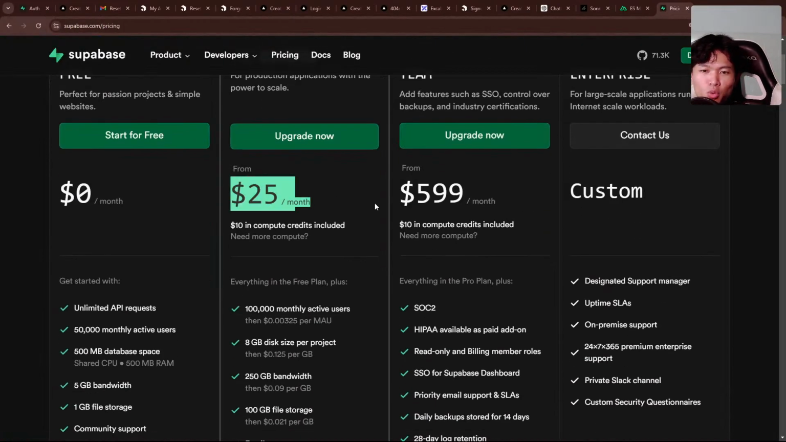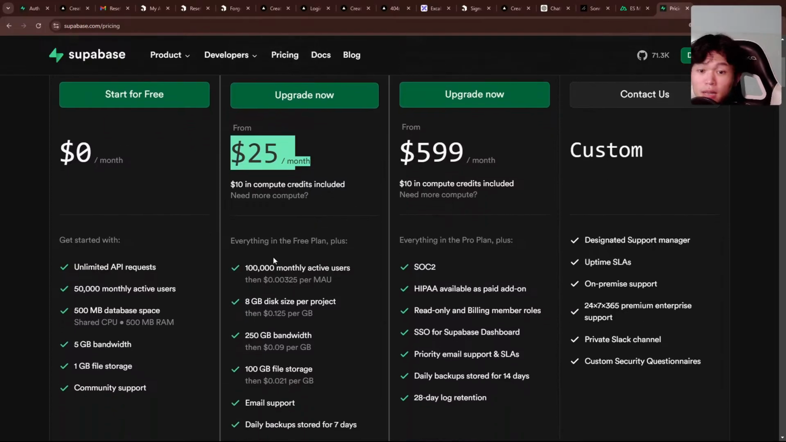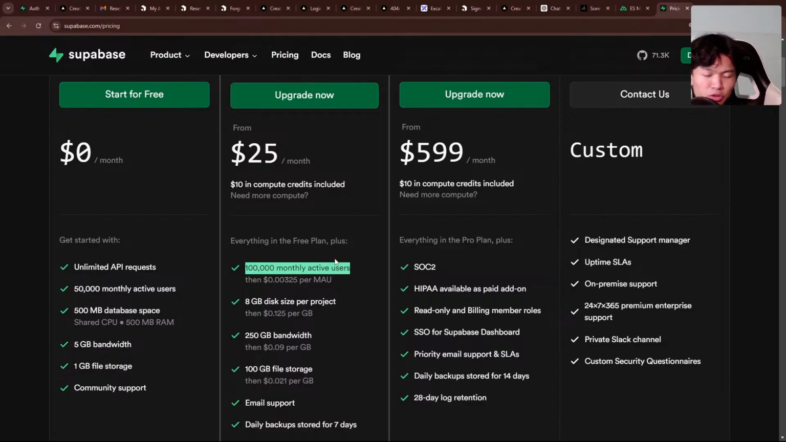Supabase pricing is $25 a month, and this is the Pro plan. We can go up to this one. I think it depends on what kind of application it is, in terms of the number of users.